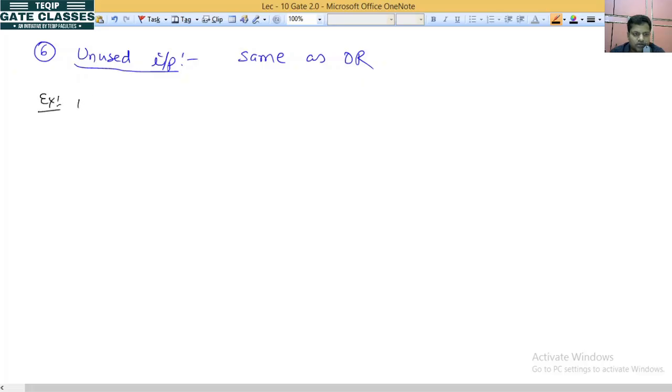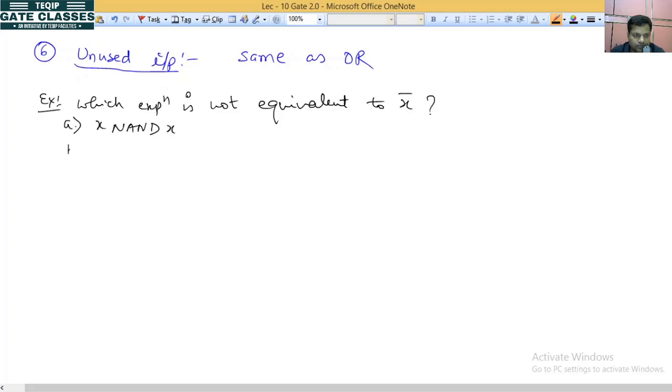We have to decide which expression is not equivalent to x bar. Option A is x NAND x. B option is x NOR x. C option is x NAND 1. And D option is x NOR 1. So let us check it.